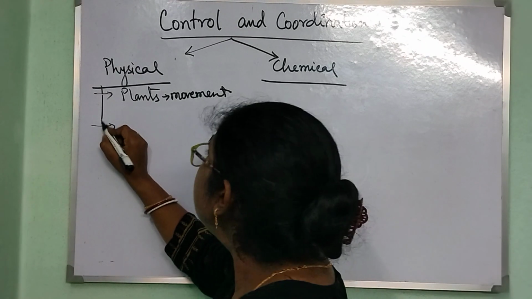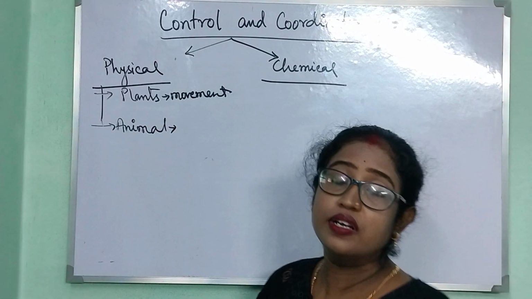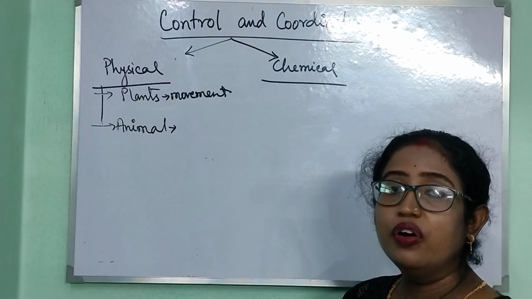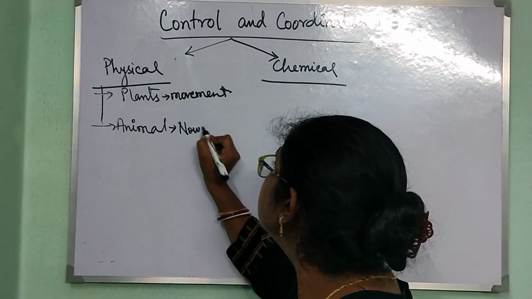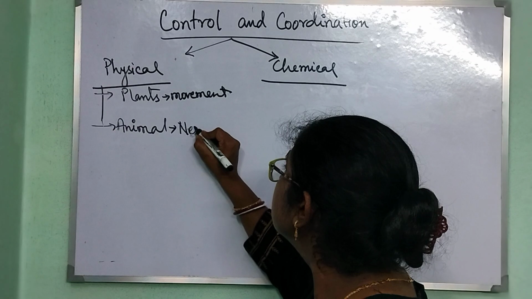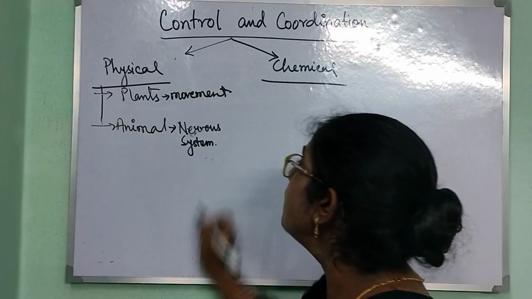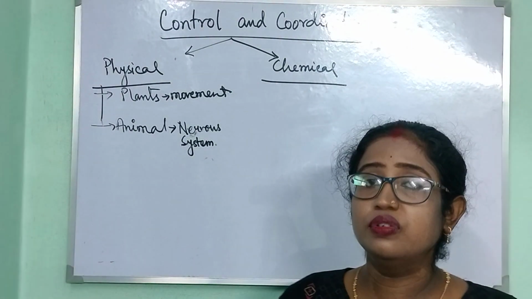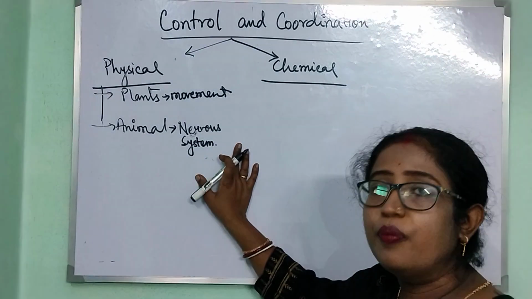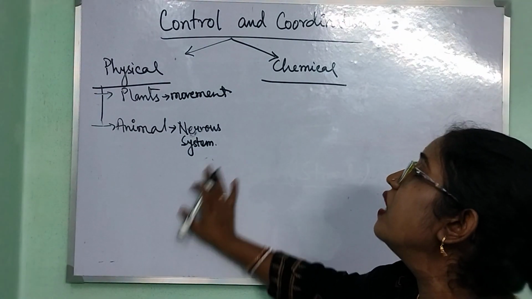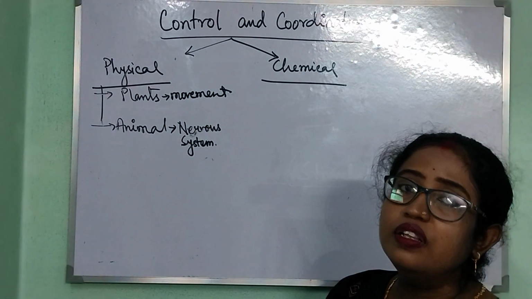But animals have a well developed system in their body for physical coordination, and that is known as the nervous system. So multicellular animals, not the unicellular, have a nervous system in their body for physical coordination, whereas plants exert different kinds of movements for physical coordination.